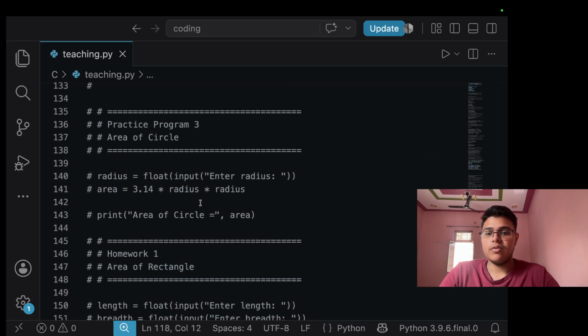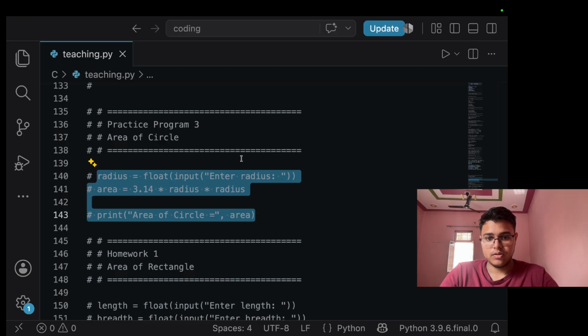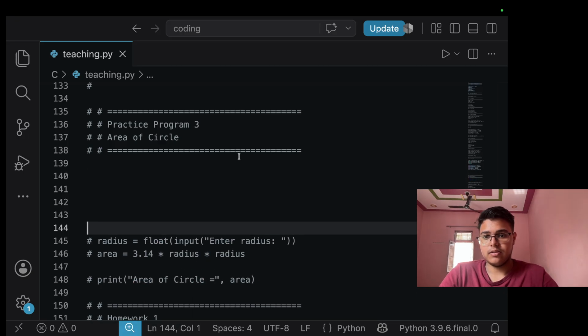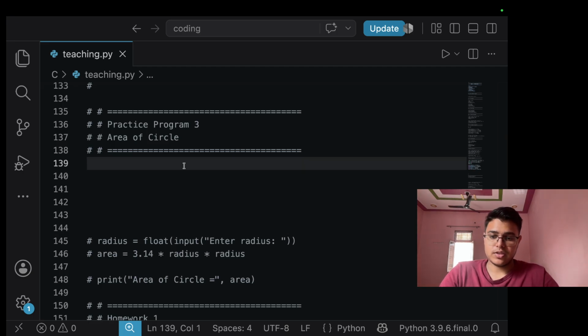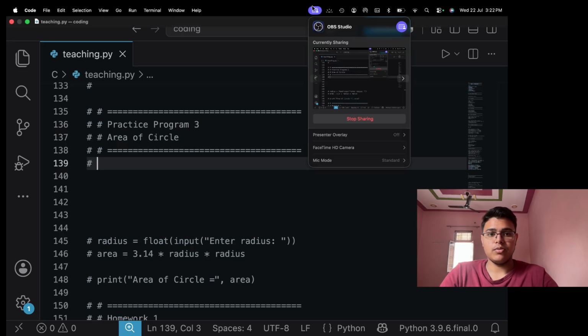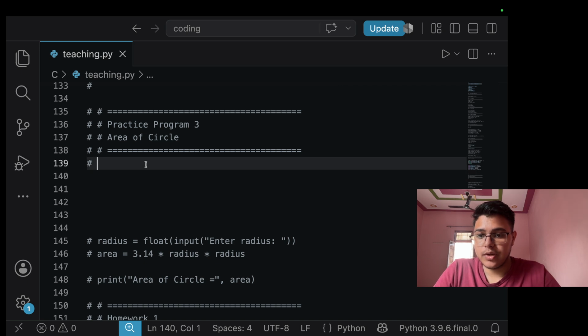Now we come to practice program 3, which is finding the area of a circle. Okay, so let's take this here. First we comment. So what is the area of a circle? We all know the area of a circle is pi r square. The value of pi is 3.14 into radius, which is r, into the square.